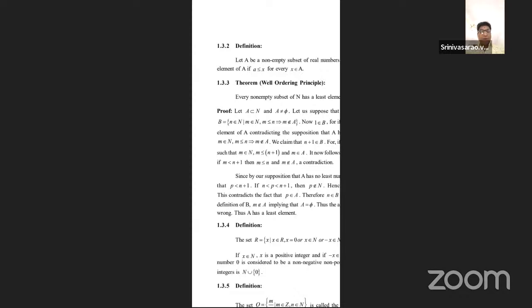So 1.3.3, this is also important in the final examination: how to write the rational number set. Now, recall the concepts from the first unit. What is a rational number? A rational number is denoted by capital Q. It has the Cartesian form m by n, with m being an integer in the numerator and n being a natural number in the denominator. So a rational number is denoted by p by n or p by q, whatever it is.